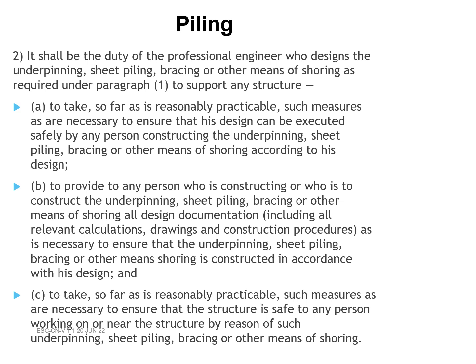B. To provide to any person who is constructing or who is to construct the underpinning, sheet piling, bracing or other means of shoring all design documentation, including all relevant calculations, drawings and construction procedures, as is necessary to ensure that it is constructed in accordance with his design, and C.